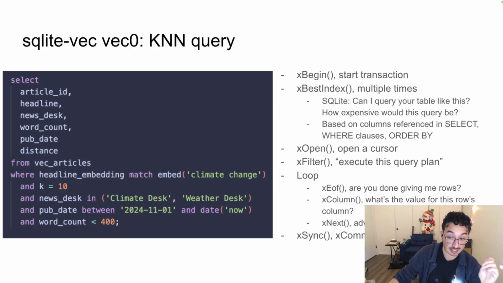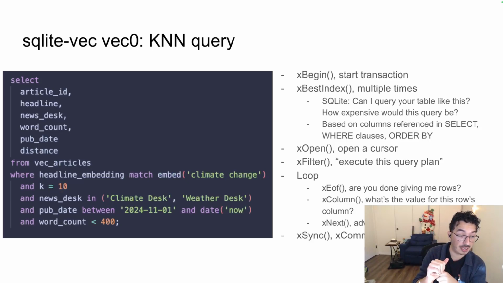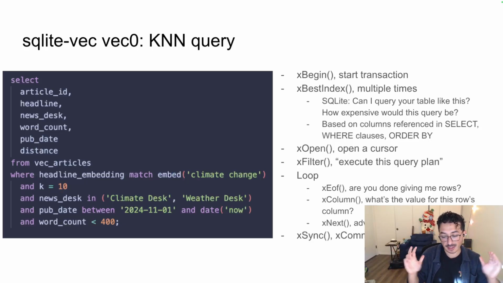In SQLite-vec's case, inside of xBestIndex, it will figure out: is this a full scan? Should I just return all the rows in this query? Is there a specific row that I'm looking for? For example, if you want to look up a specific row ID, like, oh, I want the row ID for user 123, that is another query plan that SQLite-vec discovers and outputs depending on the query.